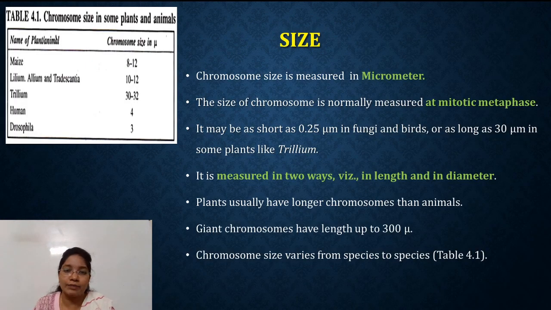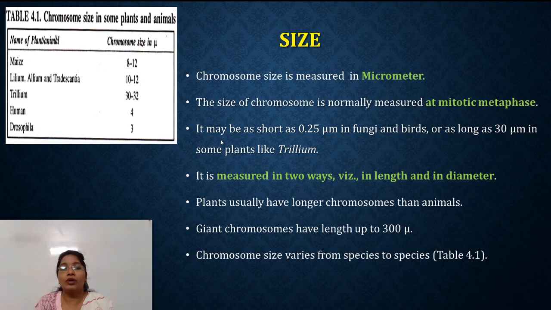Now the third aspect in the morphology is size. The chromosome size is measured in micrometers, that is microns. The size of a chromosome is generally measured at mitotic metaphase, as in the metaphase there is a well-developed shape of the chromosome.